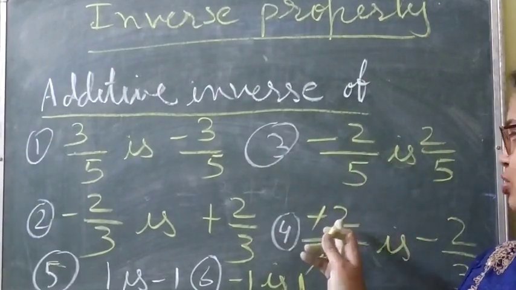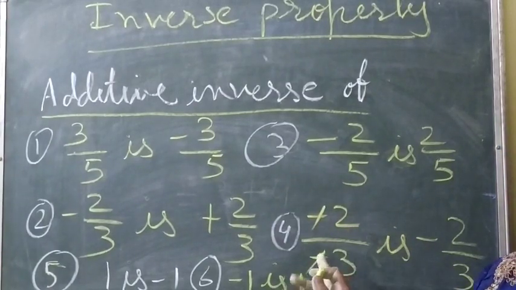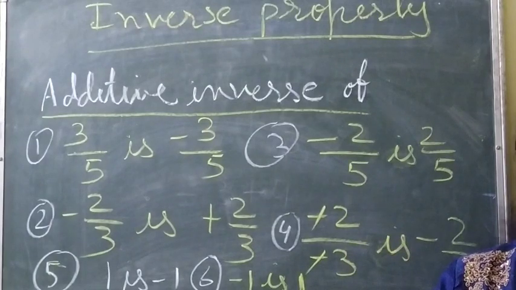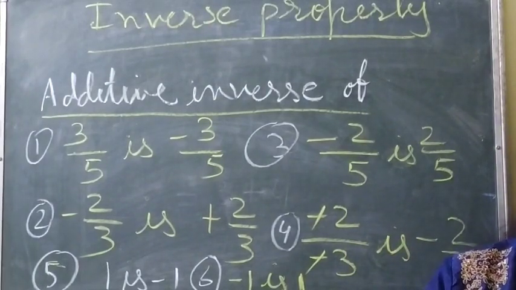Then minus 2 divided by minus 3. So minus minus cancel. Means it is what? 2 by 3. Actually it is given in the question 2 by 3. Answer will be minus 2 by 3.